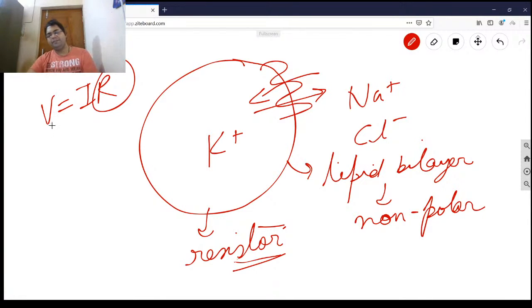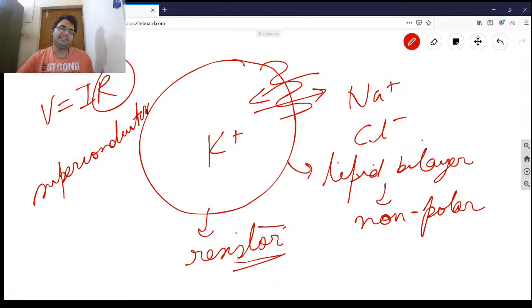Then the potential difference will become zero in the end, right? You might have heard of superconductors. Either it will become this or the current will stop flowing. If the current keeps on flowing, what will happen? We will keep on going for stimulus. Suppose I'm punching and I'm at this state only, I have kept on punching, I cannot come back to rest.